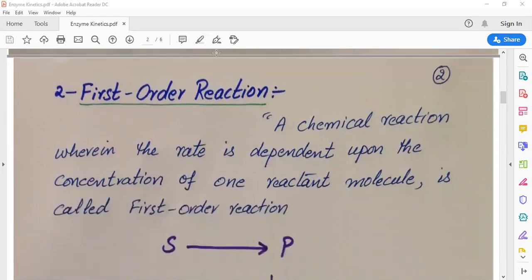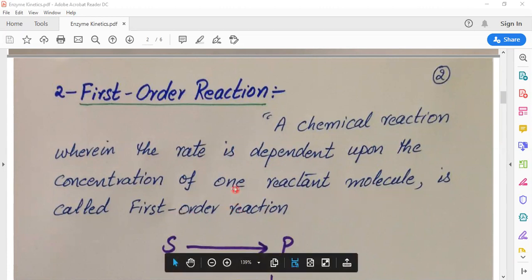Now we will discuss first order reactions. A chemical reaction wherein the rate is dependent upon the concentration of one reactant molecule is called a first order reaction.